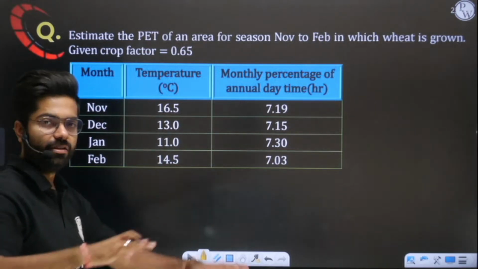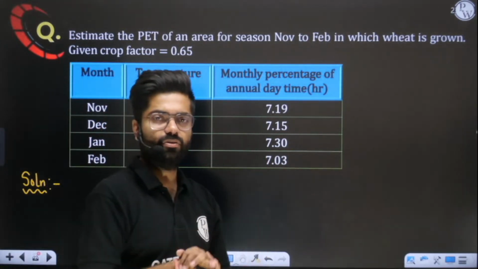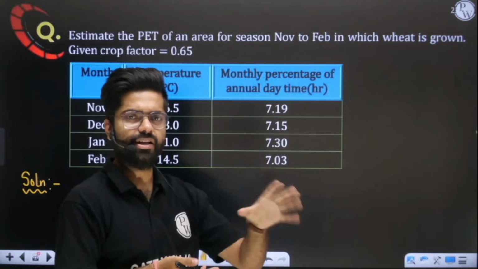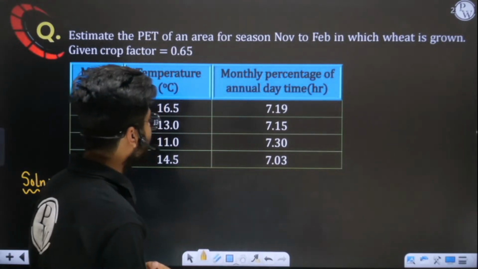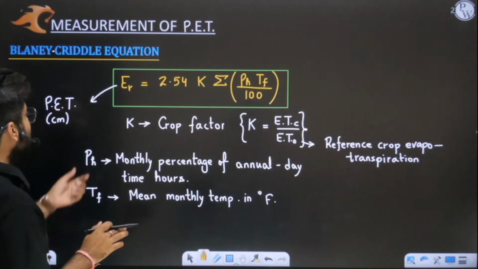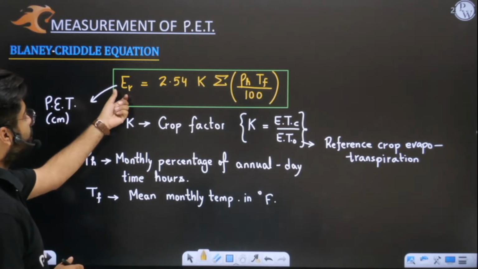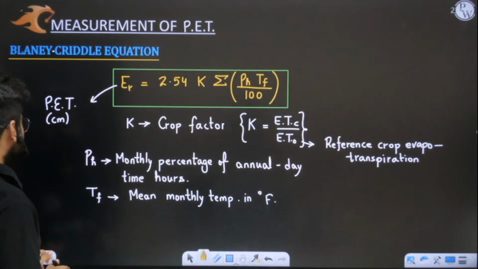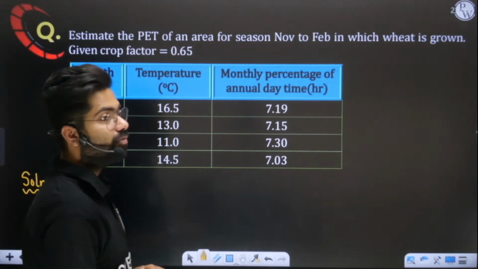Okay, we have an area. Let us say we have a field of certain area. Let us say 100 hectare, 1000 hectare, whatever it is, no problem. Whatever field area is there, you will multiply that field area with the potential evapotranspiration depth, and you will get the total volume of evapotranspiration.